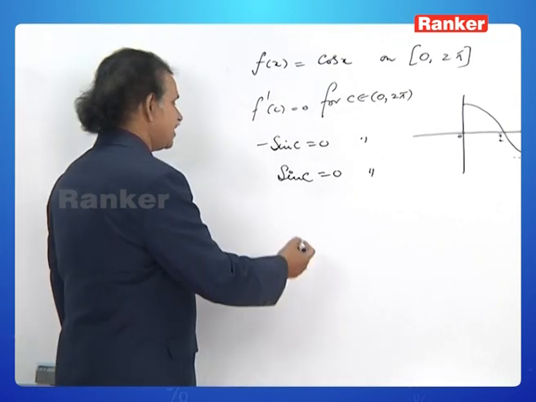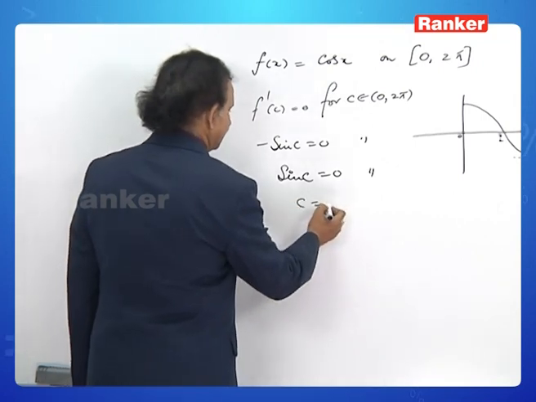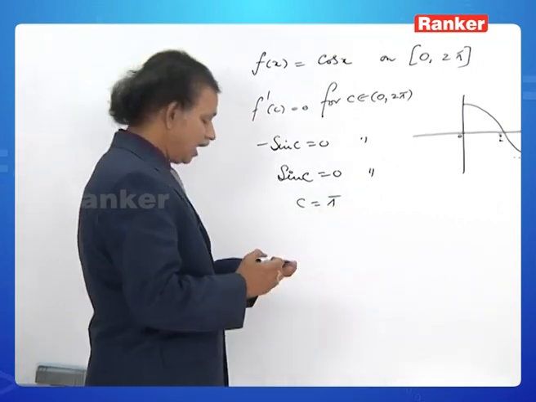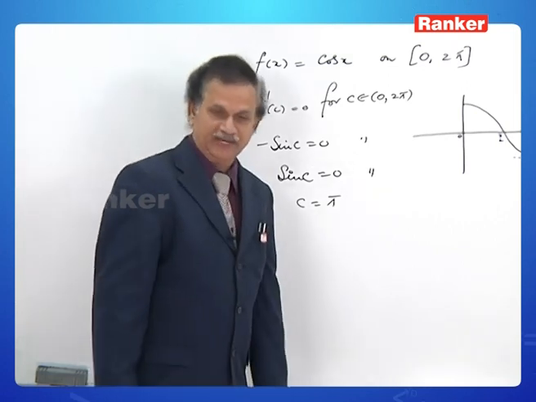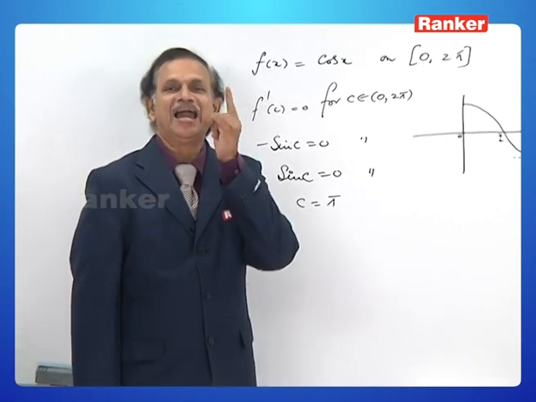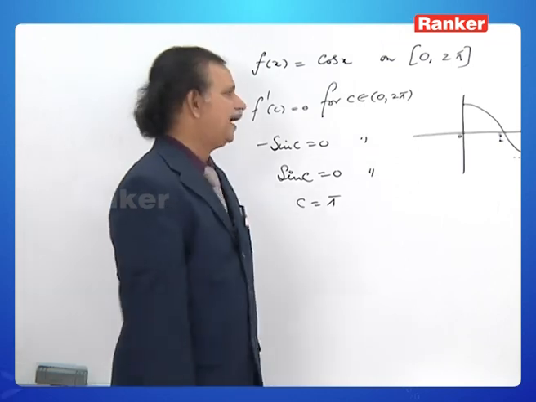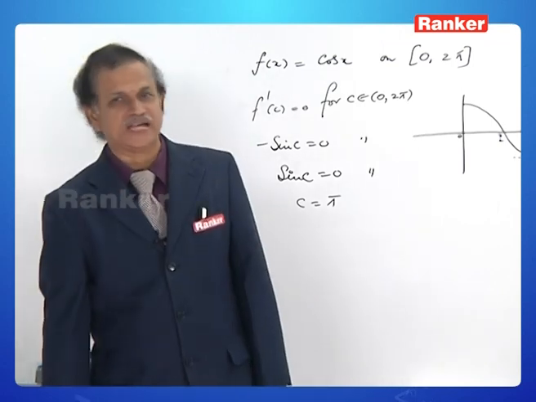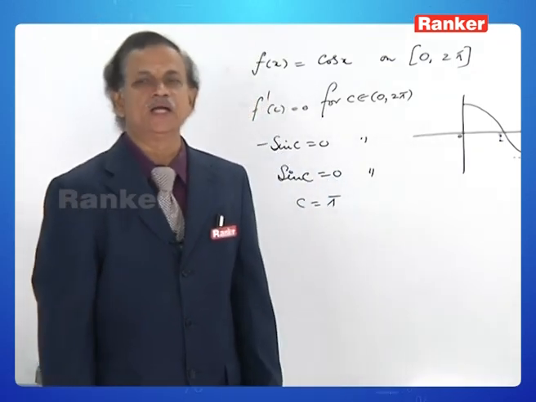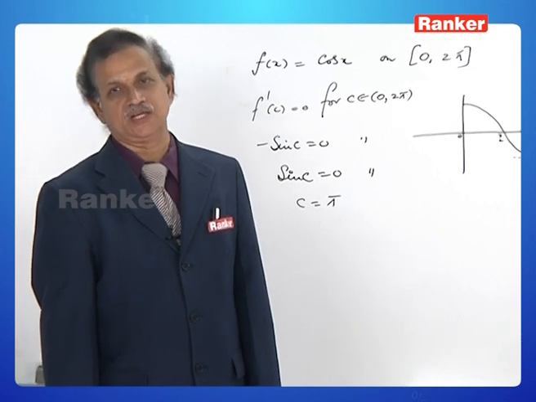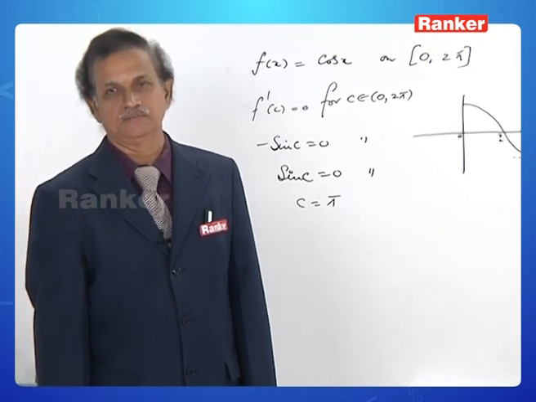Here, in the case of cos x, on the closed interval 0 to 2 pi, we could have had only one c, whereas in the case of f of x equal to sin x, we could have had two values for c of Rolle's mean value theorem.